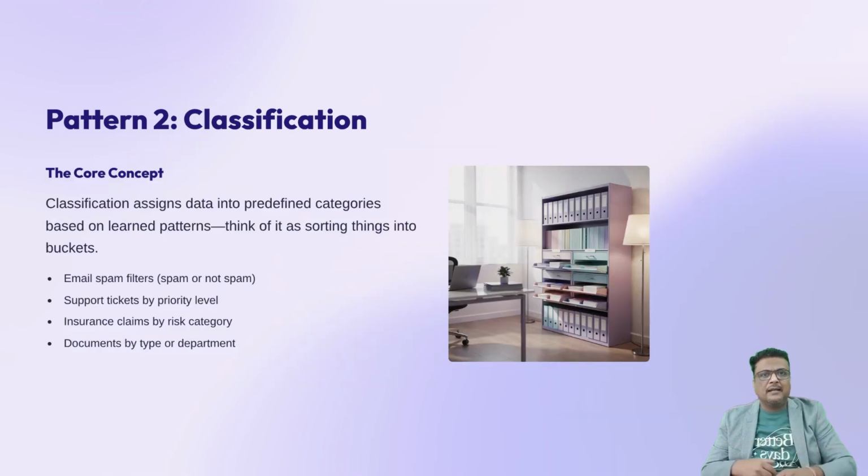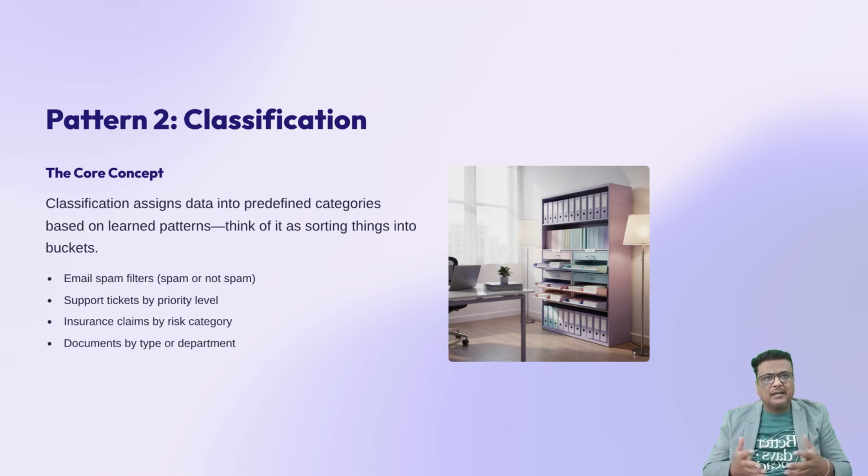Now let's gently move into the second pattern, classification. Here's the official study guide definition explained naturally. The classification pattern assigns data into predefined categories based on learned patterns. Now let me make that very easy. Classification means sorting things into buckets. That's all. Think of email spam filters. Spam or not spam, that's classification. At work, you might classify support tickets by priority, documents by type, or transactions by risk level.